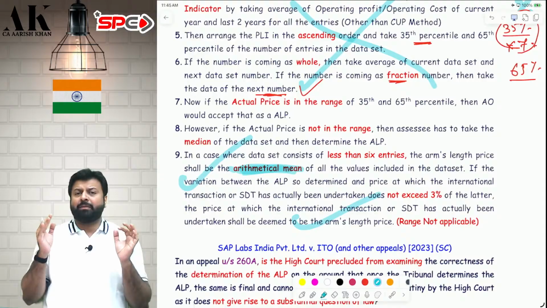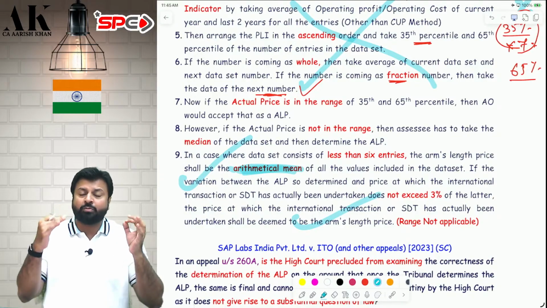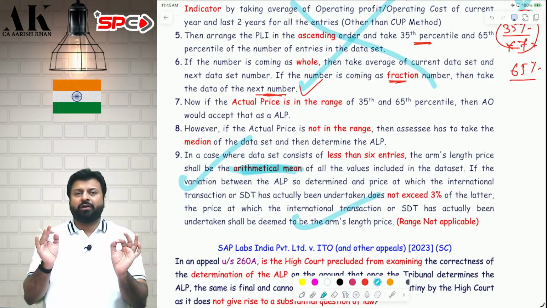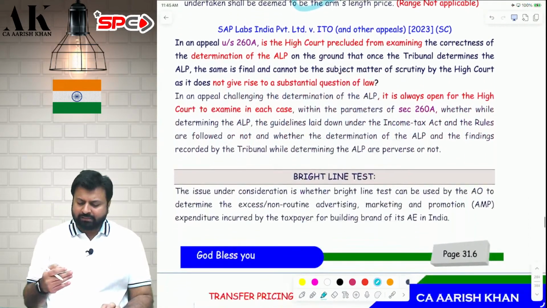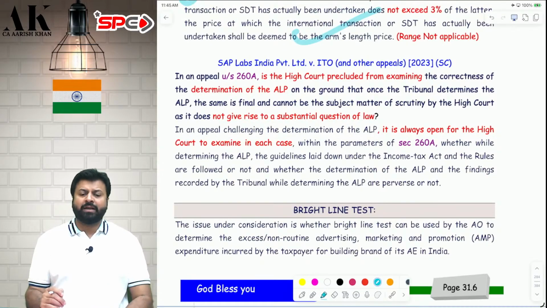Rule 10CA is applicable, again I am saying, when there is more than one arm's length price. So you have to follow the range concept for 4 methods. Okay. Now, there are some issues over here. One is the Supreme Court judgment and the second one is the bright line test concept, which I will be saying now. So what does the Supreme Court judgment say?